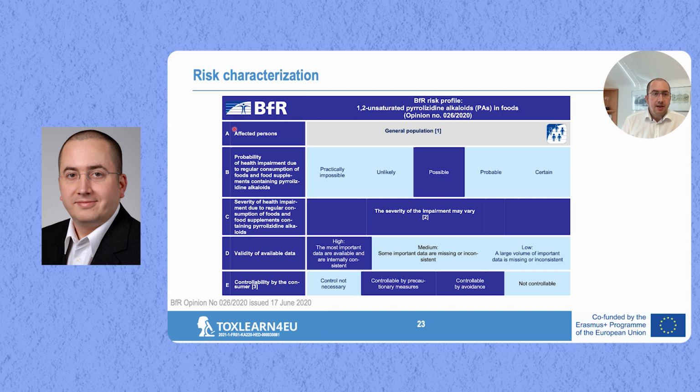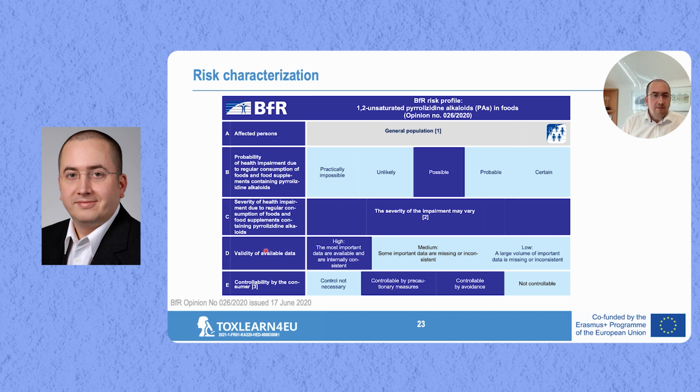What you see here is that the affected persons are the general population, so everybody can be affected. You see here under B the probability of health impairment due to regular consumption, and this is considered possible, so in the middle between practically impossible and certain. The severity of health impairment may vary in this case. Of course, that depends a lot on the intake, whatever food items you consume, and how much is the amount of substances that are taken up.